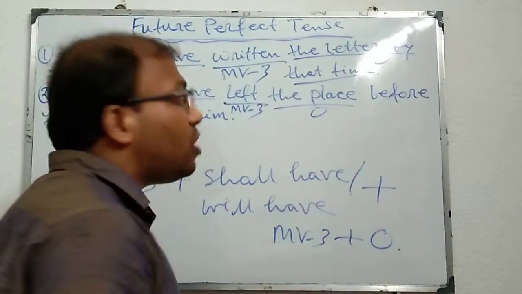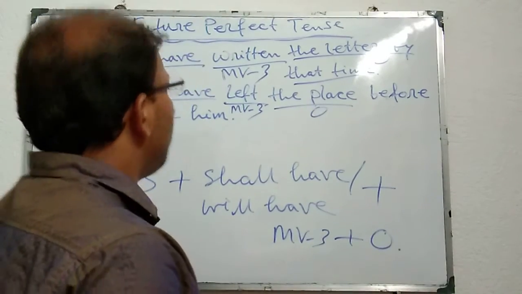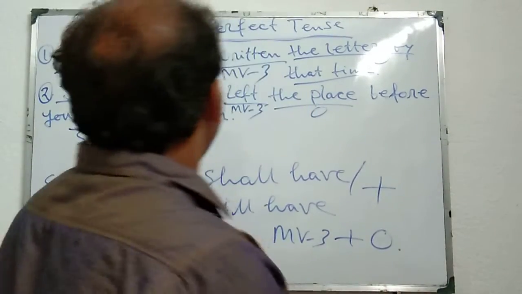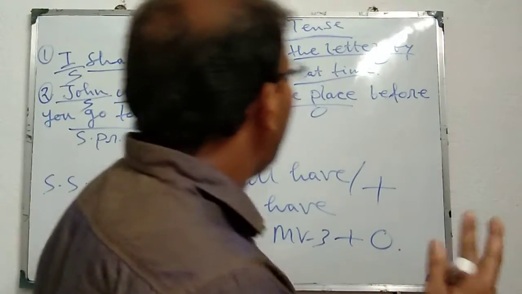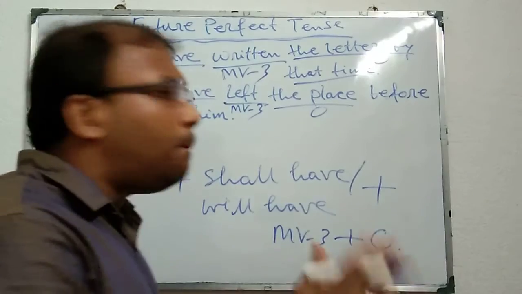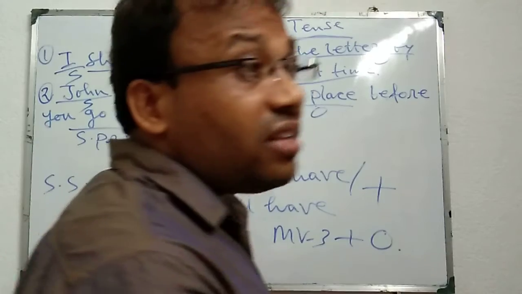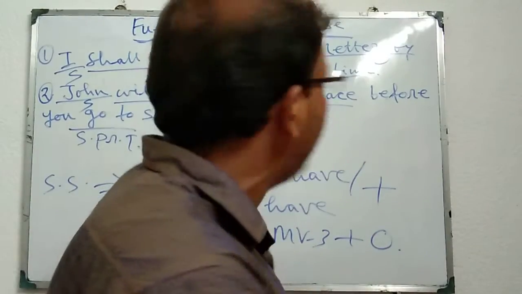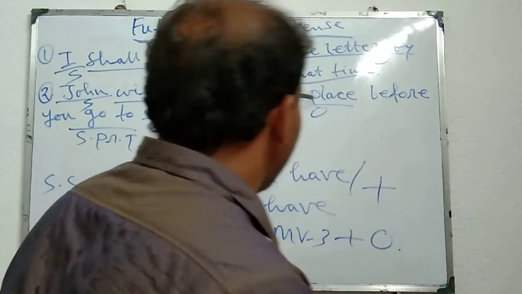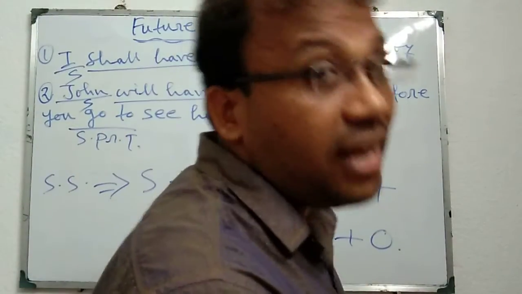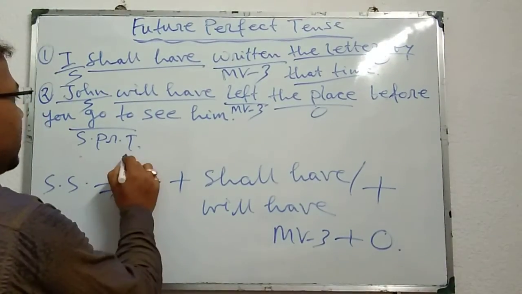And as the definition we can say that future perfect tense is used to indicate the completion of an action by a certain time in the future, or we can say between two actions one action will be completed before another action. In this situation, to indicate the former action or the first action we generally use future perfect tense, and to indicate the latter action, that means the action which will take place later, we generally use simple present tense. Okay.